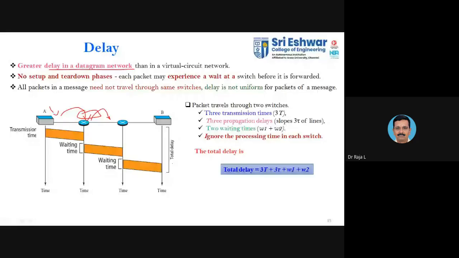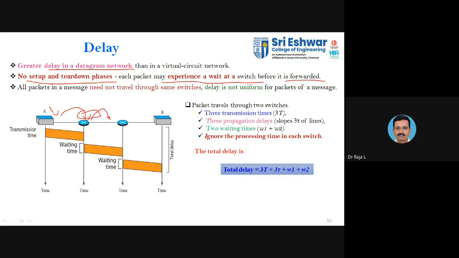Intermediate nodes. Okay, so you will have some sufficient amount of delay available. Here also there is no setup or teardown phase. Each packet will maintain a wait at the switch before it has been forwarded. For each case, when it forwards, it finds some sufficient amount of delay involved.